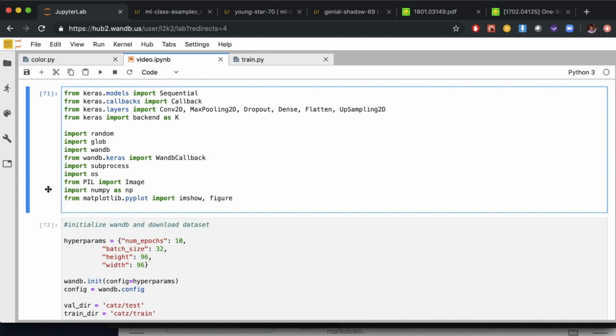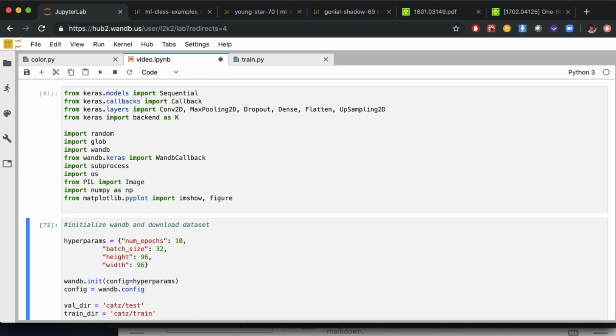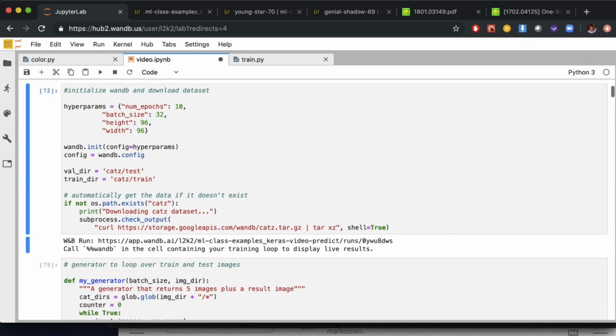Let's walk through this notebook on how we're actually going to do video frame prediction. As always, we make all this code publicly available for you to use and modify, and if you do something cool with it, please let us know. We start off by importing a whole bunch of files that we're going to need as we build this model. We set some hyperparameters, and we load in a dataset of cats.